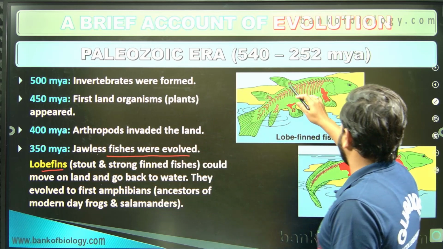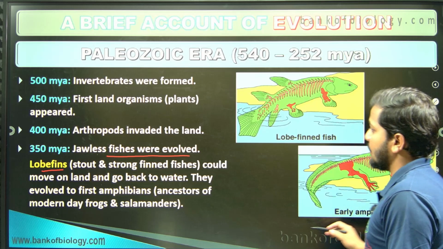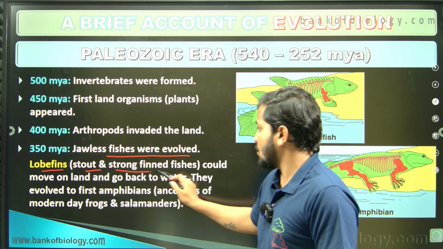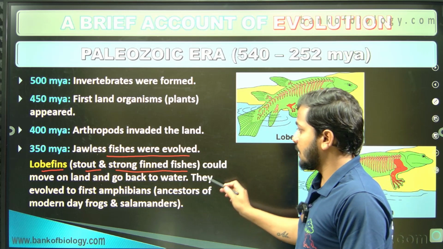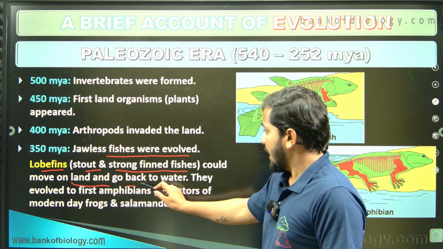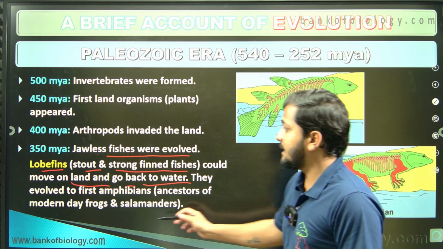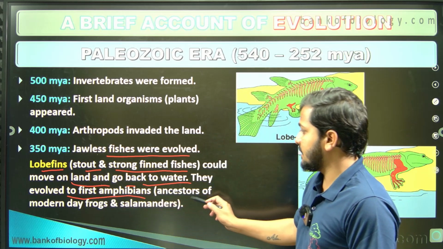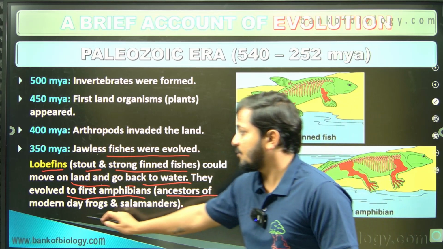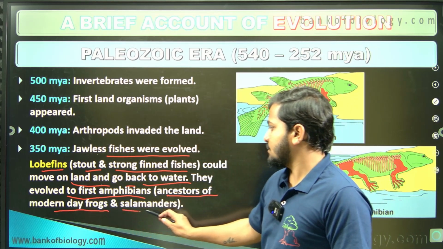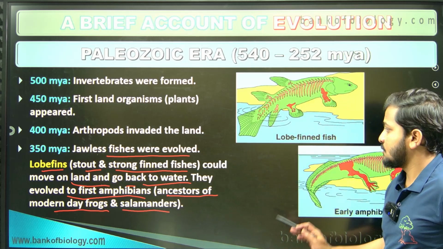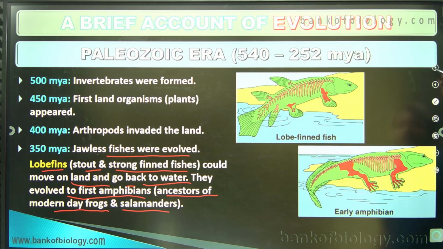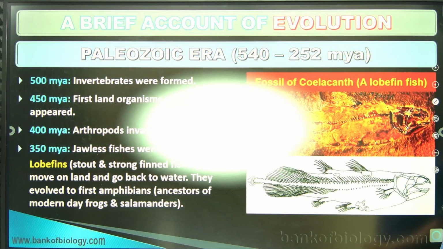Lobe fins, what you are going to find out is that this fin development started as short and strong finned fishes, right, which could move onto land and go back to the water again, and they evolved into the first amphibians. That is what we call the ancestors of modern-day frogs as well as salamanders, right. So that is what you are going to find out, they started evolving slowly, right.